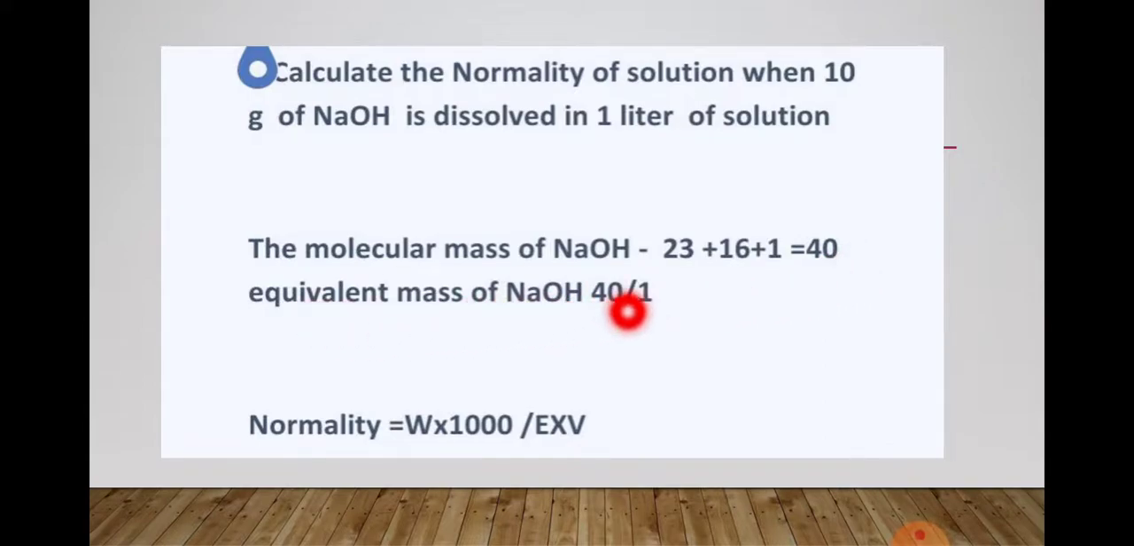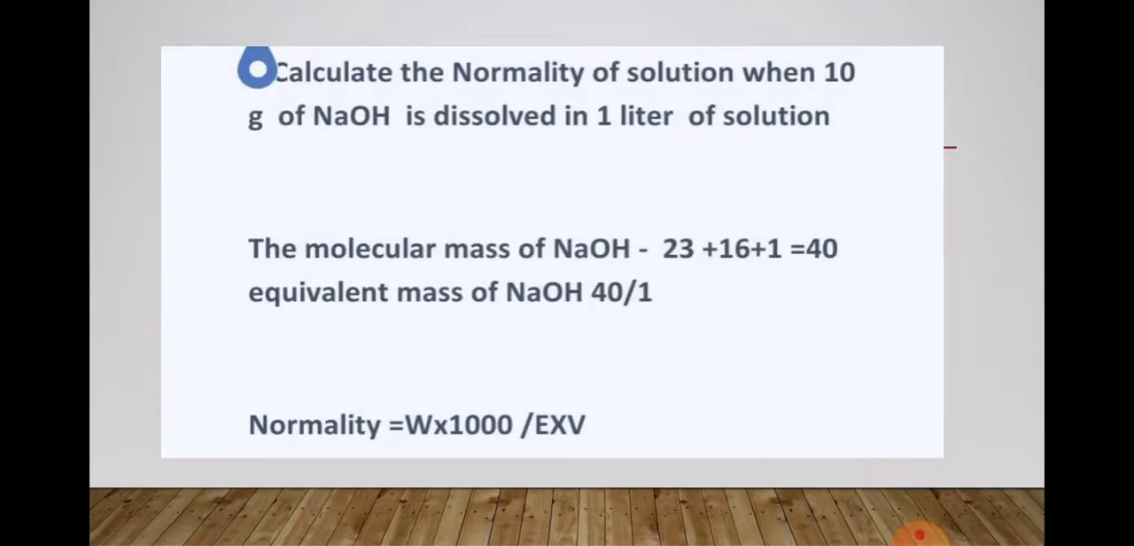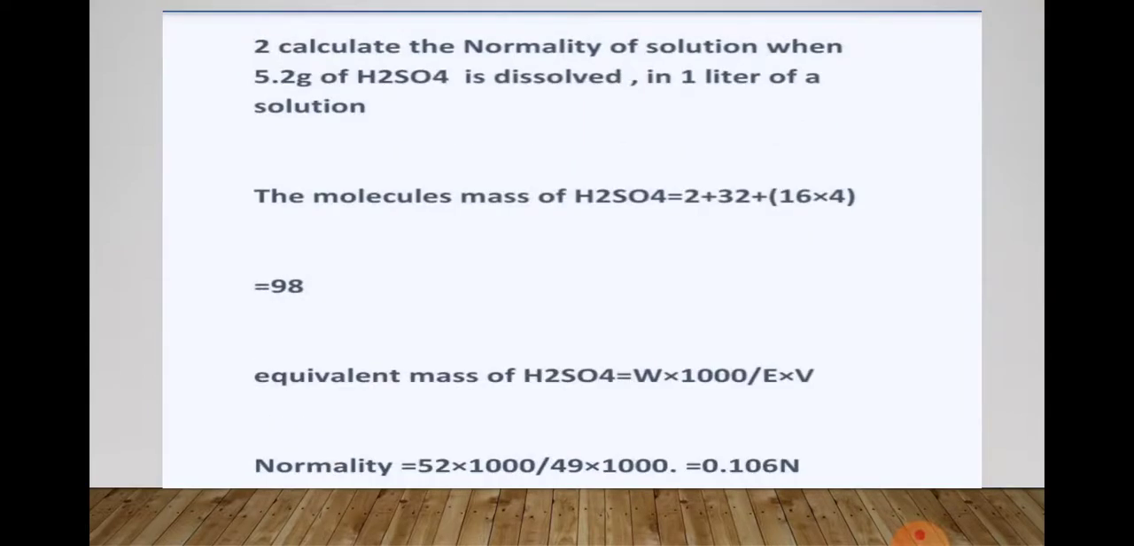So the equivalent mass of NaOH is what here? 40 divided by 1 is equal to 40. Okay, so you know the normality formula, and you have to calculate these answers. Next, the second problem is given. Calculate the normality of a solution when 5.2 gram of H2SO4, sulfuric acid, is dissolved in 1 liter of a solution.